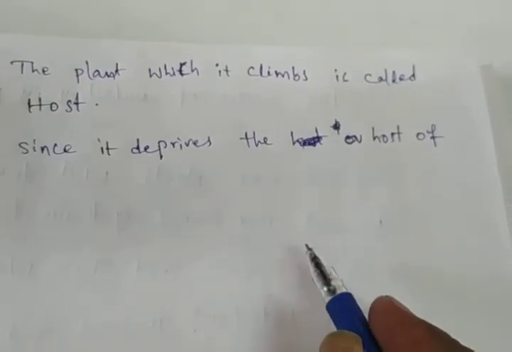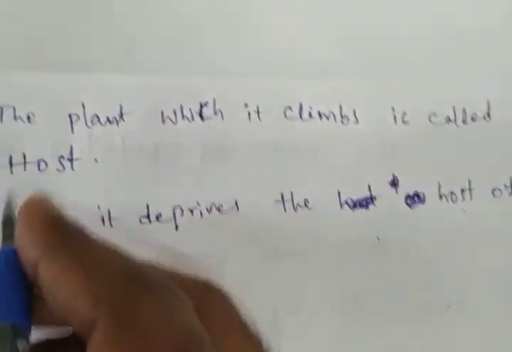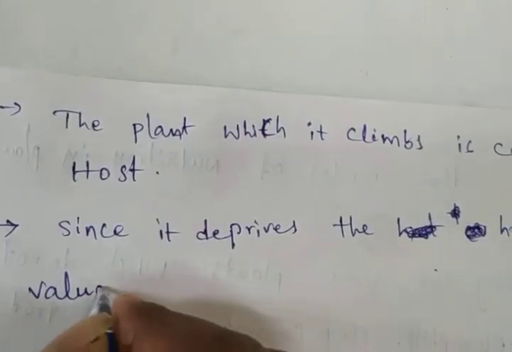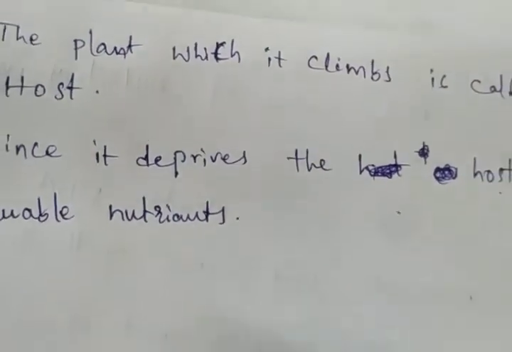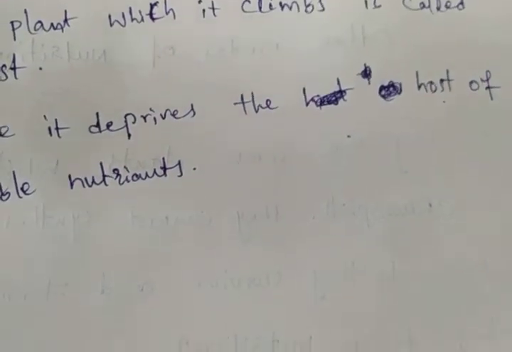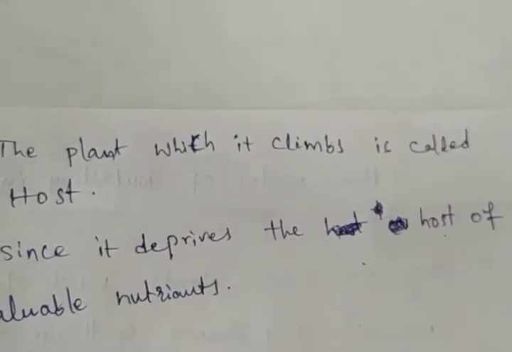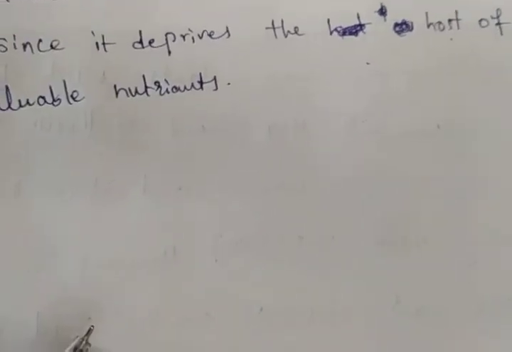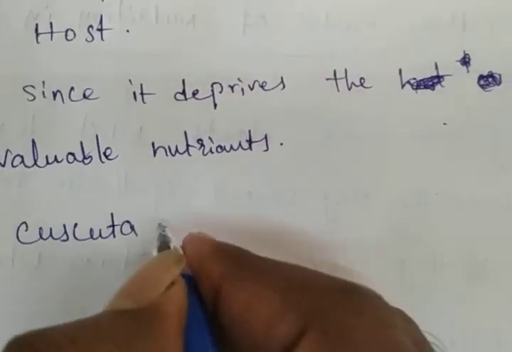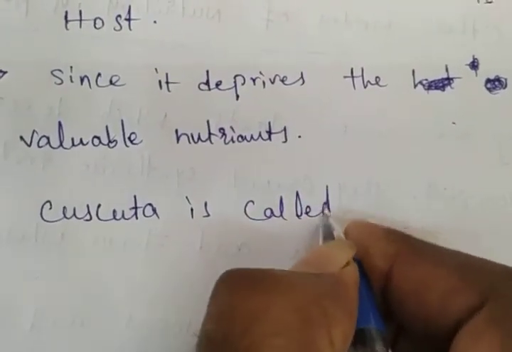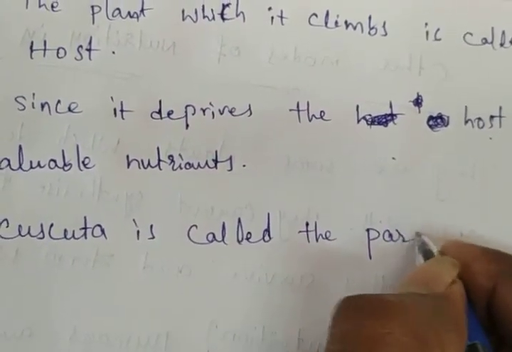So here, cuscuta is depending on the other host plant, so cuscuta is called a parasite.